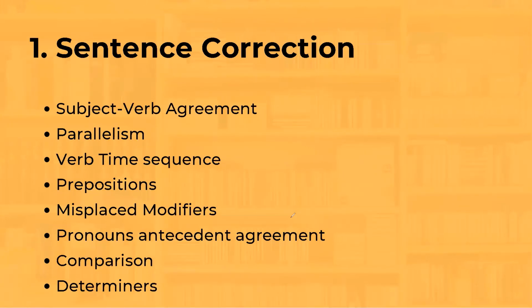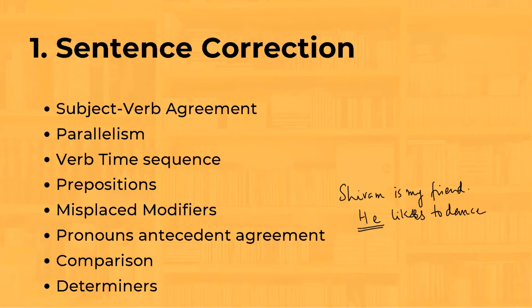Next, we have pronouns and antecedent agreement. So what are pronouns? Shivam is my friend. He likes to dance. In this case, he is referring to the subject that has been mentioned in the previous sentence, which is Shivam. And pronouns are useful yakandre in a paragraph of 4 or 5 lines or even more lines, we cannot mention the subject again and again.